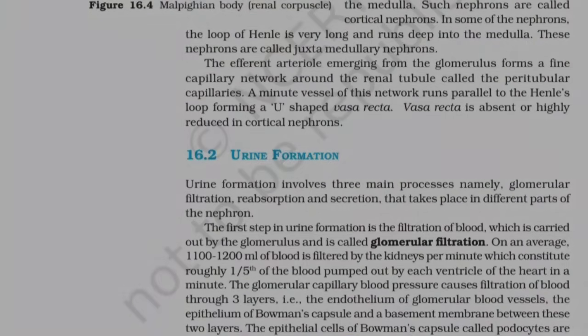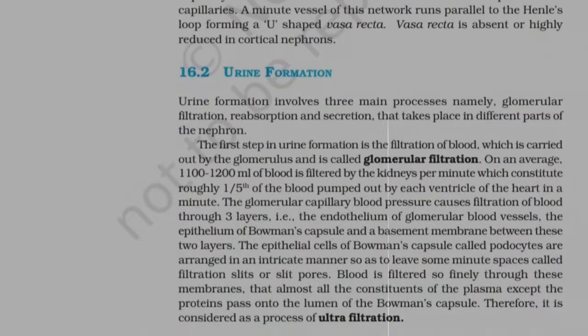The epithelial cells of Bowman's capsule, called podocytes, are arranged in an intricate manner so as to leave some minute spaces called filtration slits, or slit pores. Blood is filtered so finely through these membranes that almost all the constituents of the plasma, except the proteins, pass on to the lumen of the Bowman's capsule. Therefore, it is considered as a process of ultrafiltration.